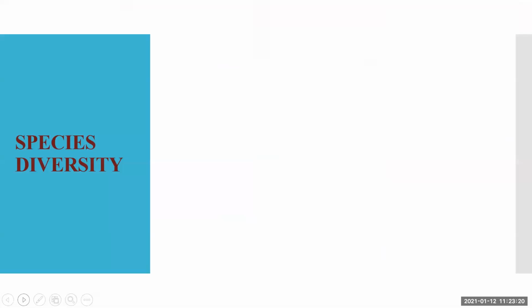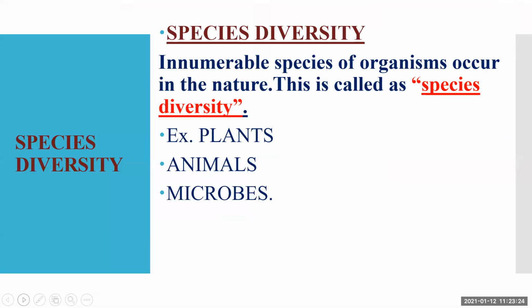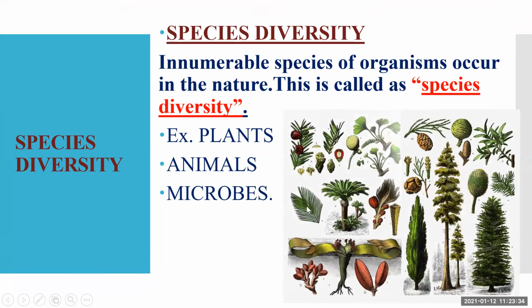We'll go to the next, that is species diversity. Species diversity means innumerable species of organisms occur in nature. This is called species diversity. Plants, animals, microbes. See, there are innumerable species of plants. You can see there are different species of plants present in the environment. That is nothing but species diversity.